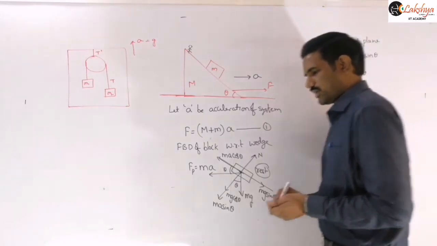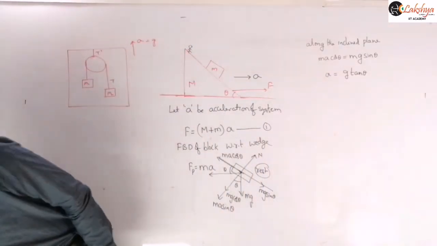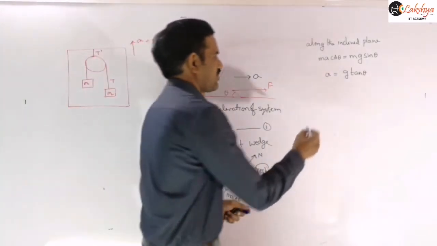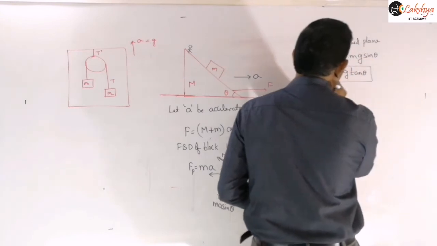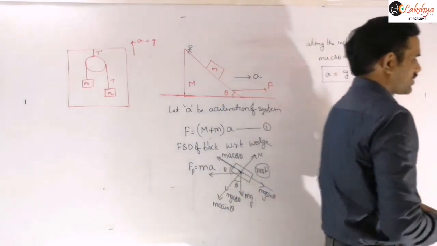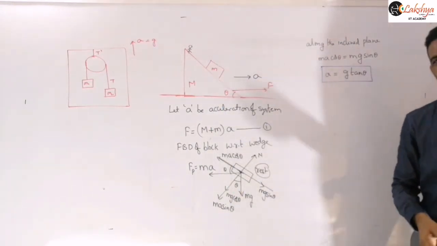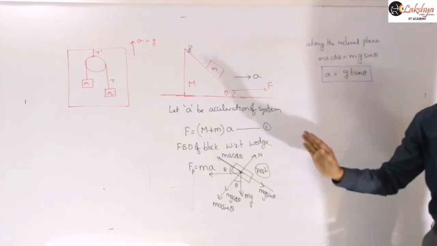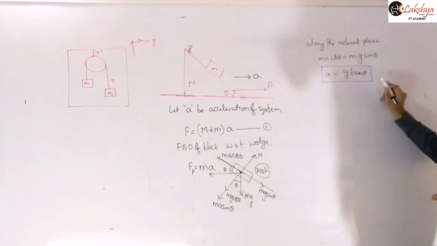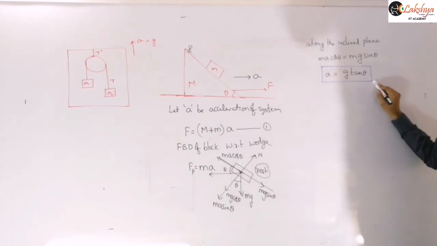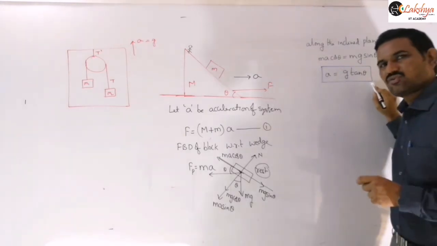This is the important expression you need to remember. The acceleration of the wedge must be equal to g tan theta. When the acceleration of the wedge is g tan theta, the block will remain at rest with respect to the wedge. You need to remember this acceleration of the wedge required, A is equal to g tan theta.